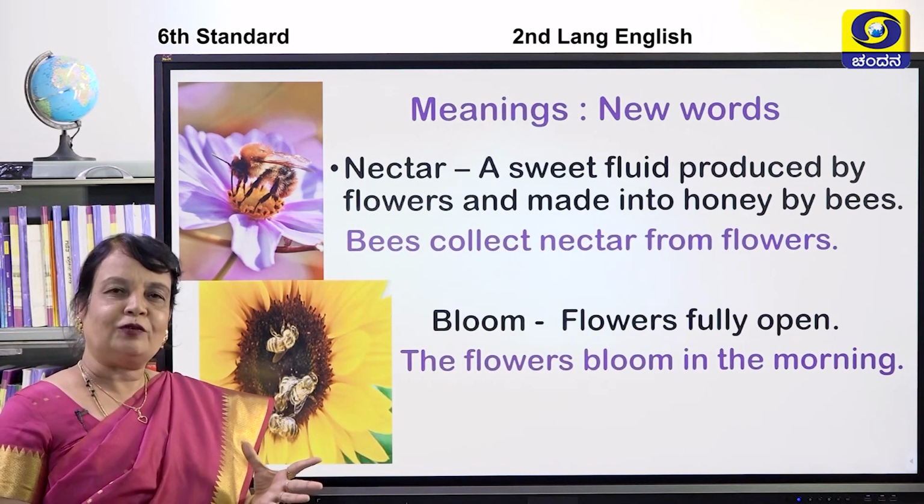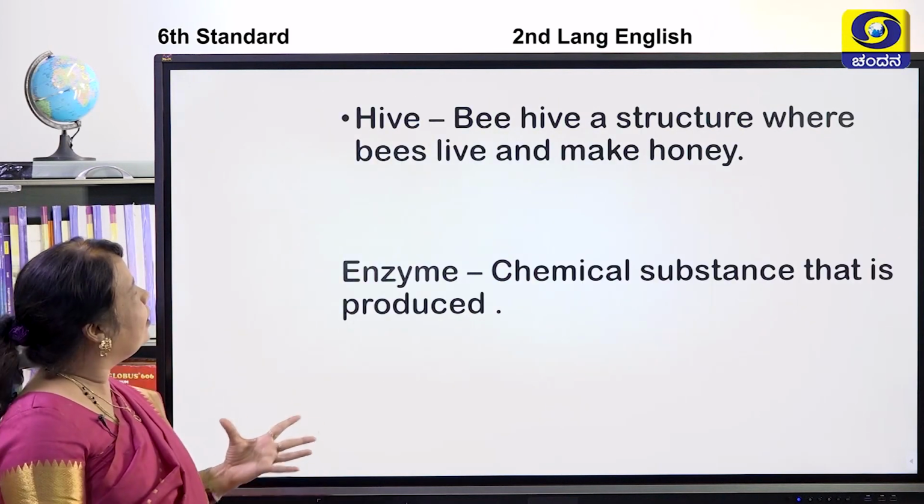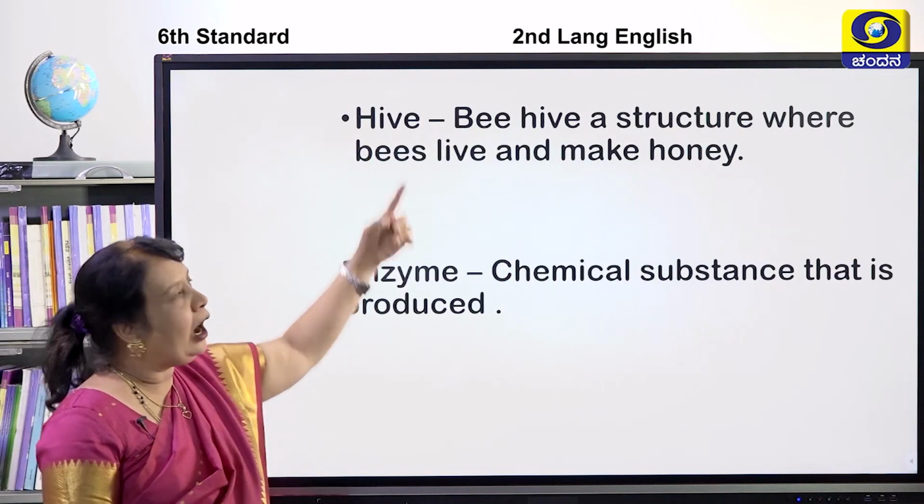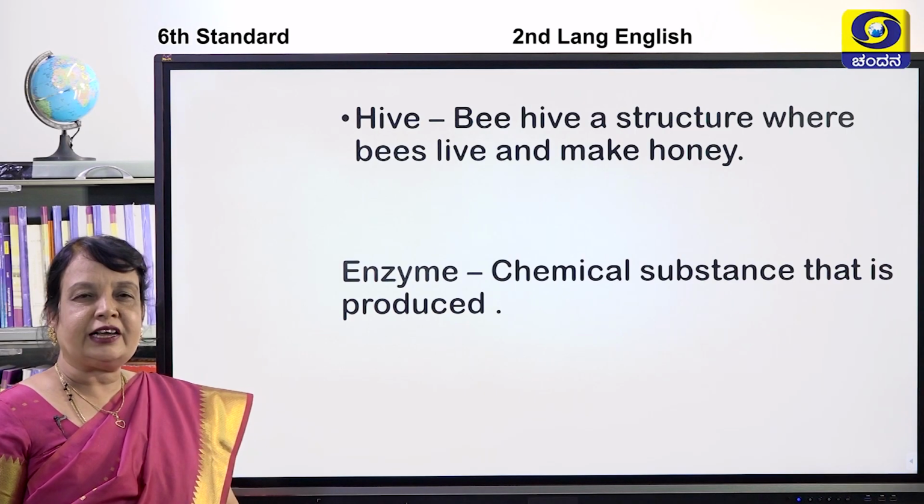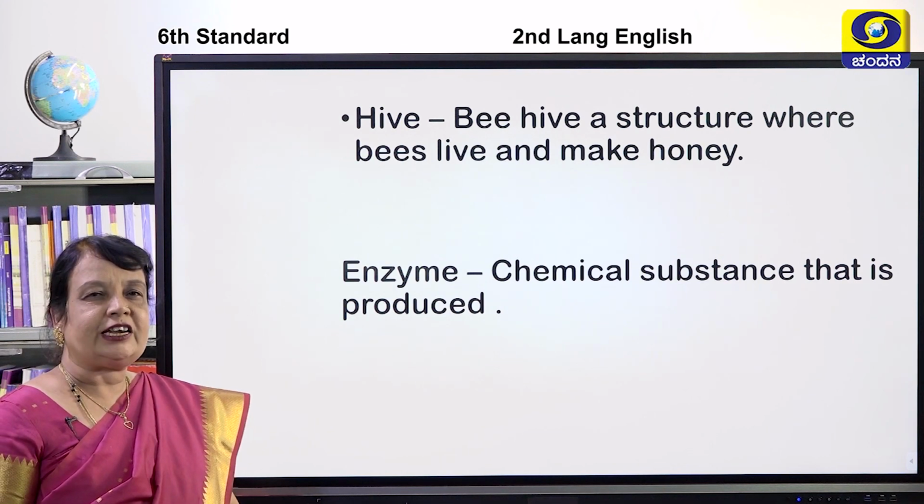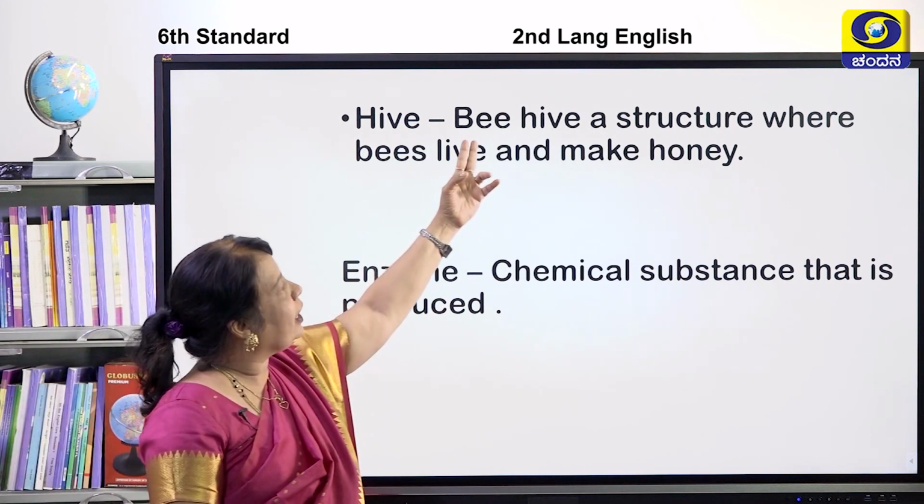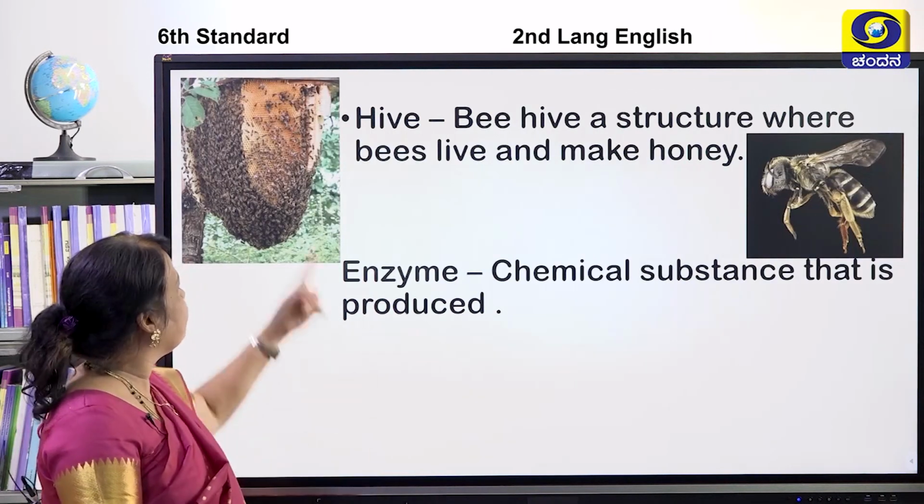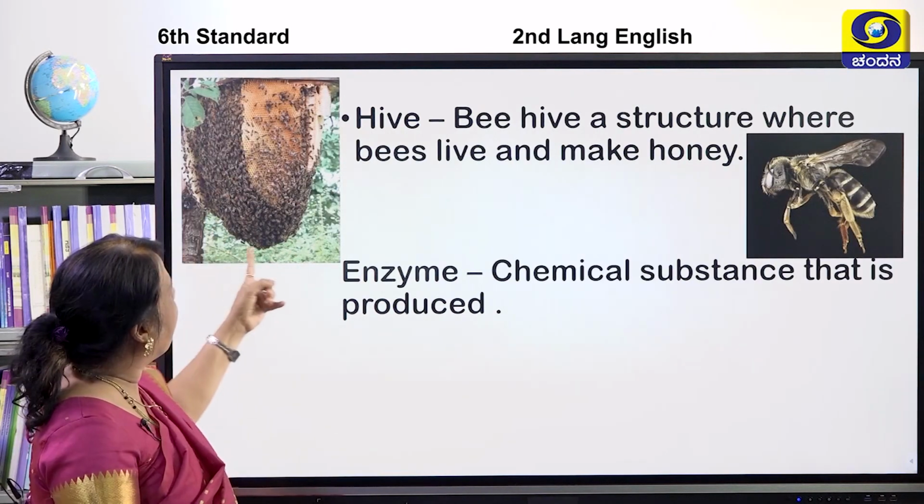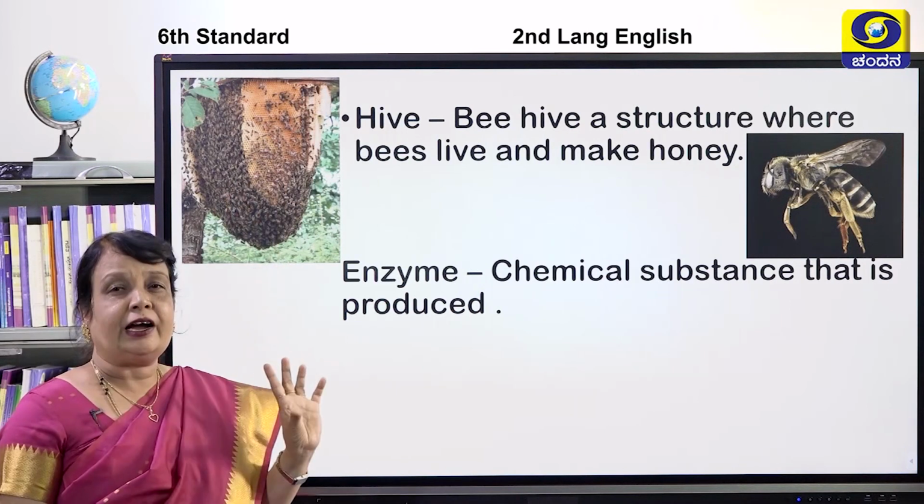I have two more words. Yes, children. Here, I have a word here, hive. Beehive, a structure where bees live and make honey. What is it called as? Hive. H-I-V-E, hive. It is also called as beehive. Can you see, children? This full part, it is called as beehive.